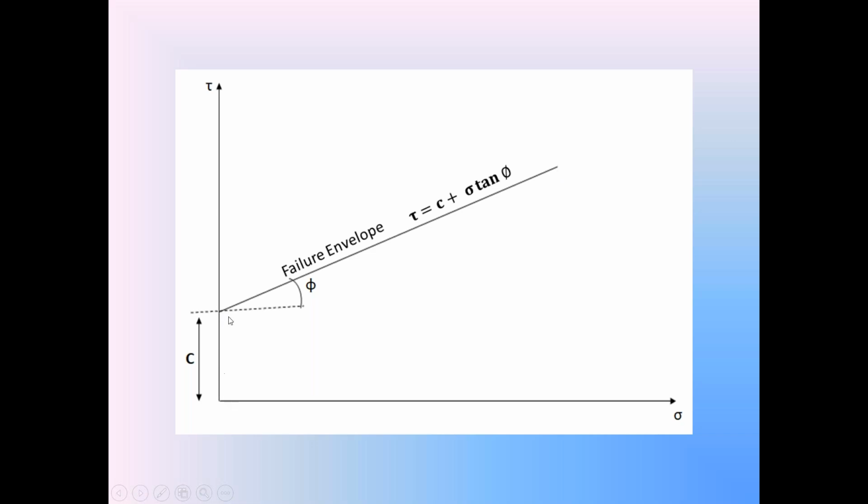From the origin up to that point of intersection, the vertical distance is the cohesion. That failure envelope, the line making the angle phi with the horizontal, is called the angle of internal friction of the soil.